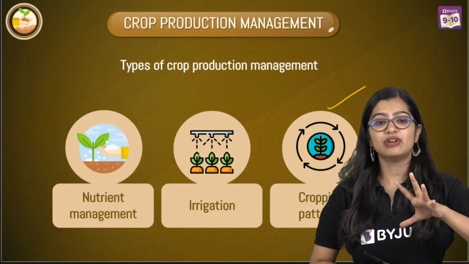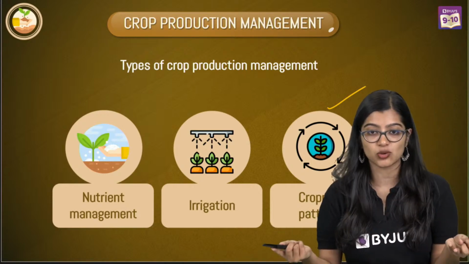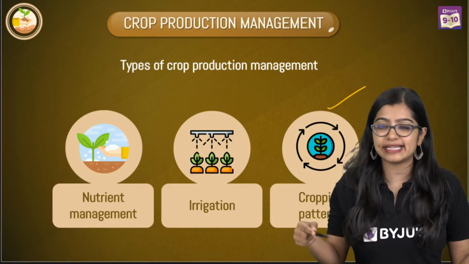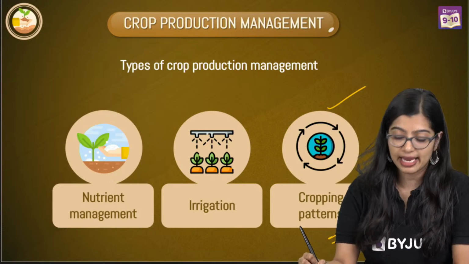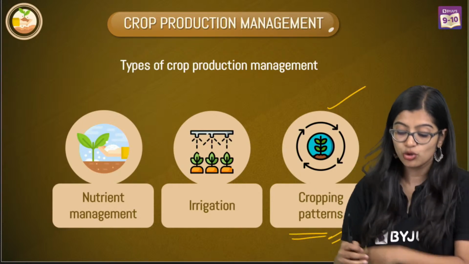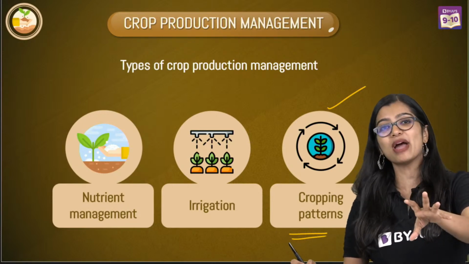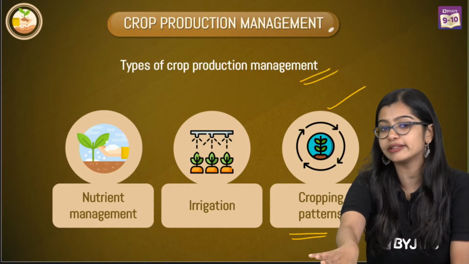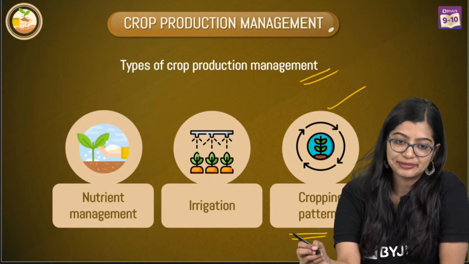So now we have looked at managing our nutrients. We have looked at managing our water resources, right? Now we've done all of this. But if I still don't sow my seeds properly, if I don't have a pattern, right? So what do we mean by cropping pattern? If I'm not able to grow my crops properly, then there is no point of me doing all the other things that we have discussed so far, okay? So it's important that you understand.